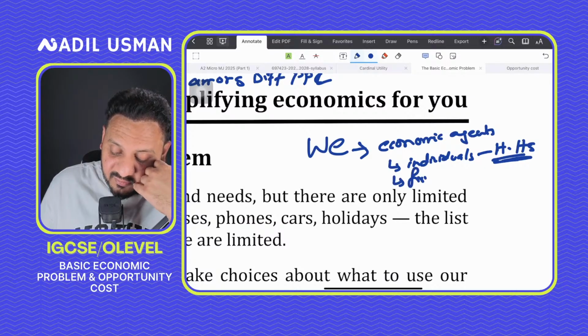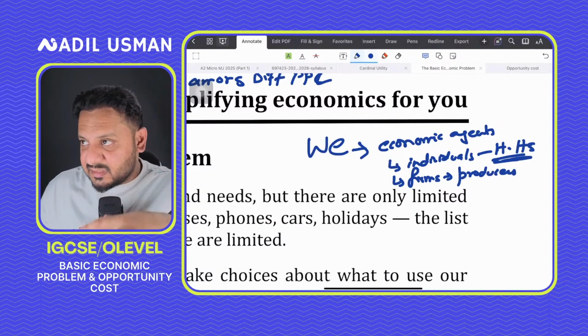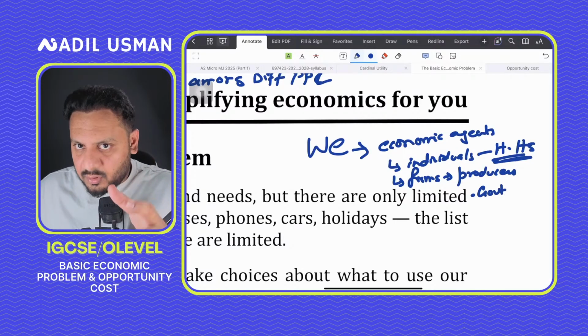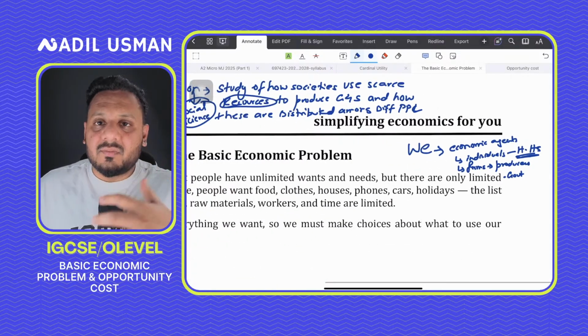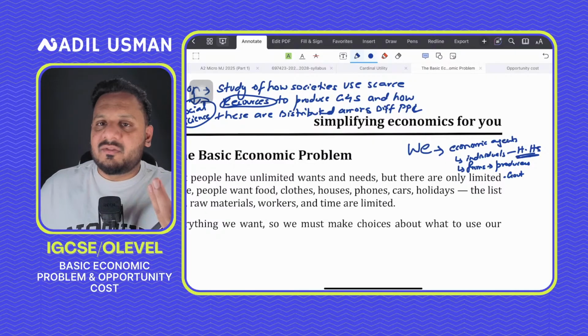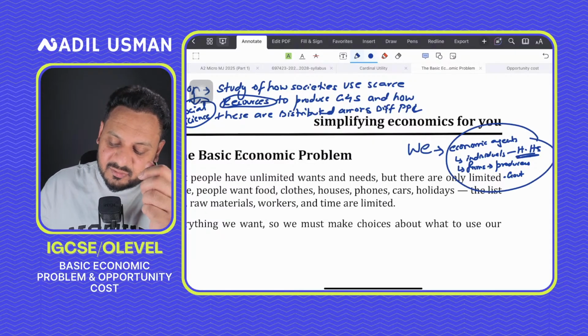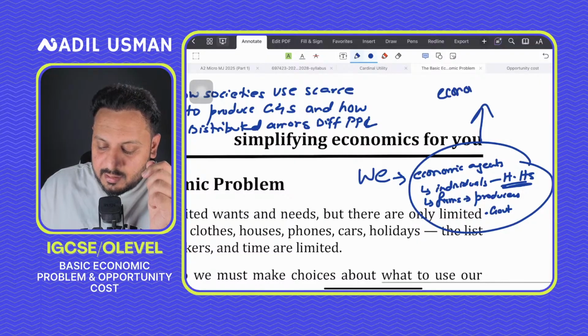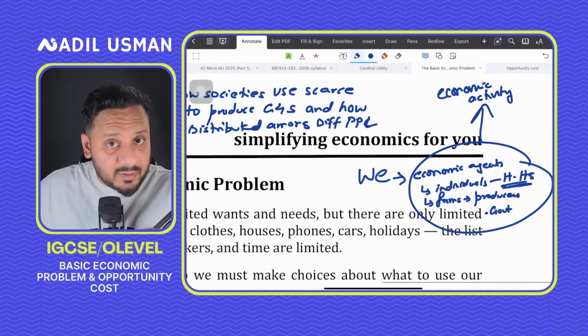Then you have these firms who are basically known as producers. Their job is to produce goods and services and sell them to you. And then you have the state, also called the government, because they are responsible for economic activity to take place. That's what they're responsible for, right?